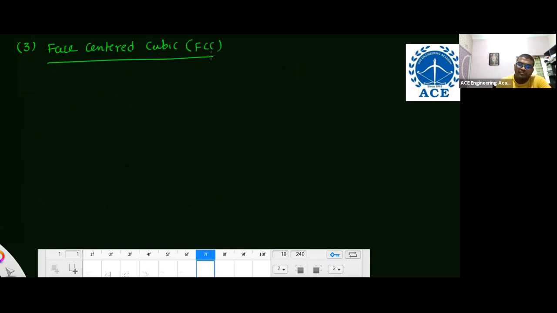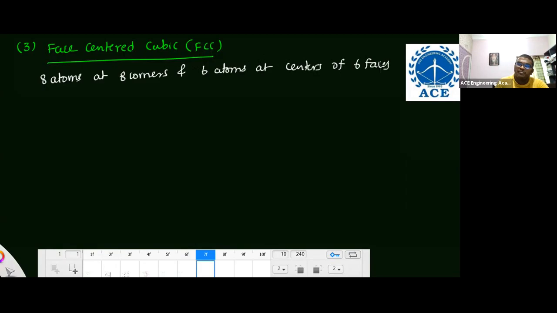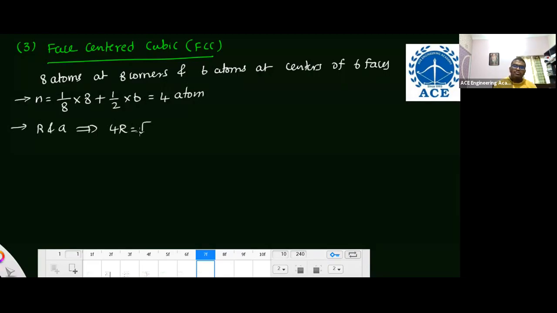Face-centered cubic structure, FCC. In FCC, how are the atoms arranged? 8 atoms at 8 corners and 6 atoms at the centers of 6 faces. The effective number of atoms in FCC: 1 by 8 at each corner, like that 8 corners, 1 by 2 at each face center, like that 6 face centers, so the effective number of atoms here is 4. And the relationship between R and A is 4R is equal to root 2A.